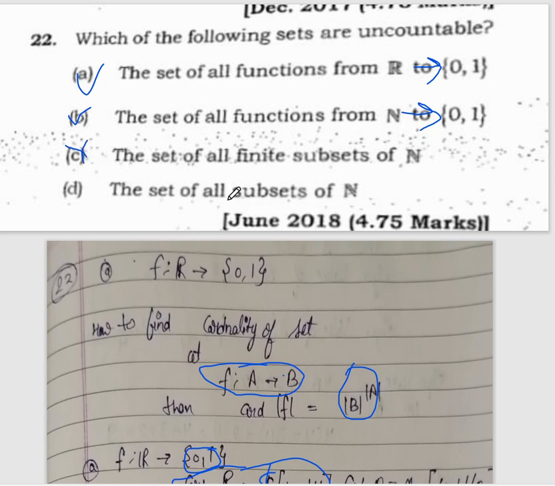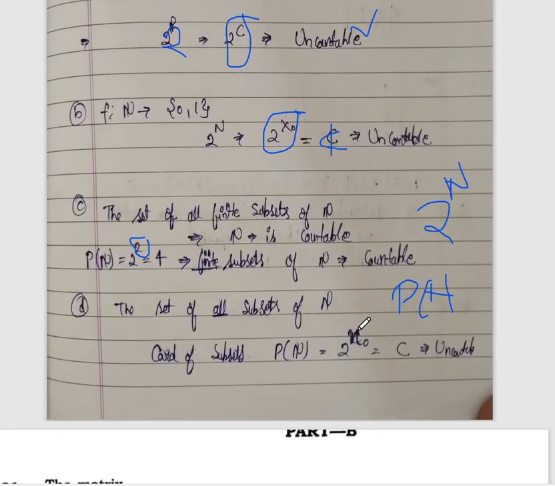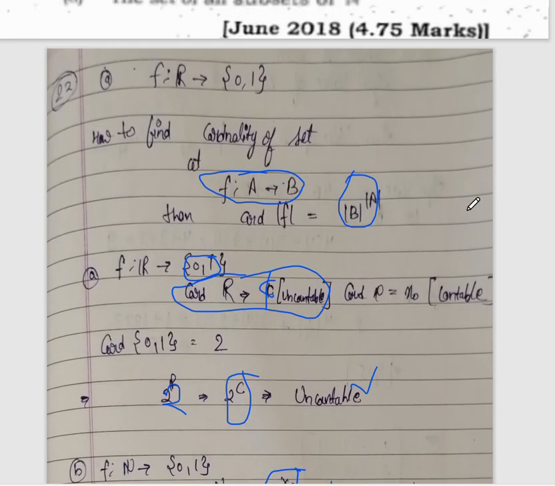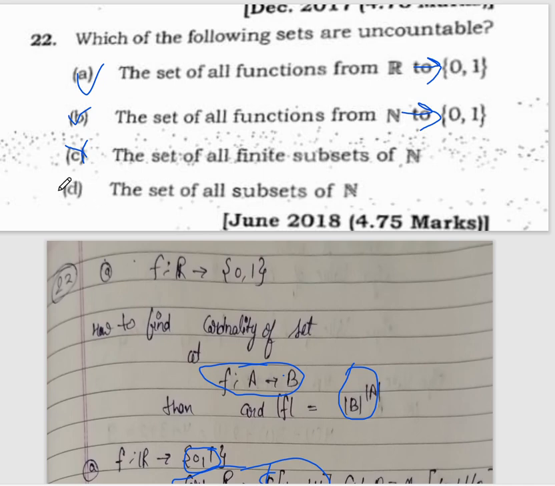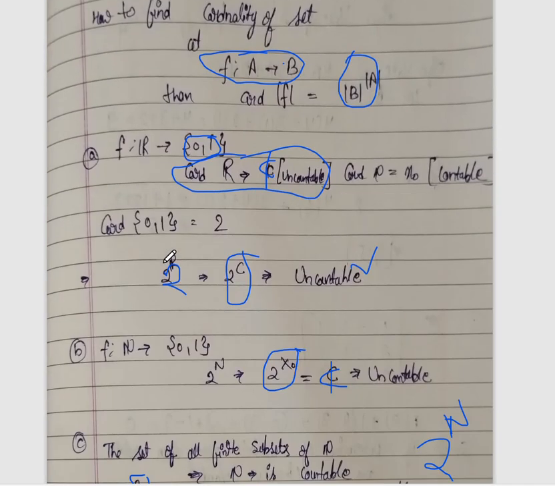Now this is the set of all subsets of N. Read carefully: here it said finite and here it says all subsets. So all means 2 to the power of aleph naught, which means C, and C gives an uncountable set. So the fourth is also a correct statement.